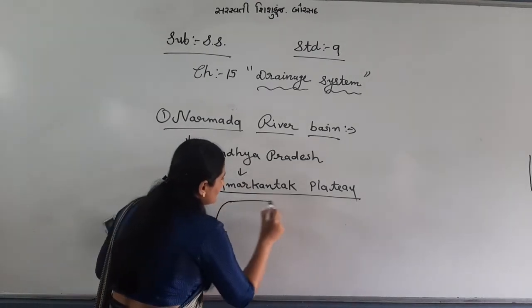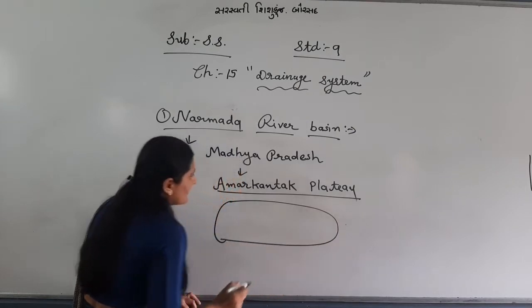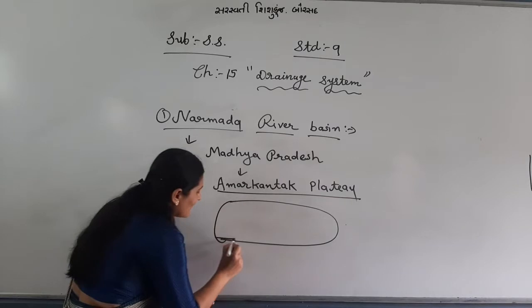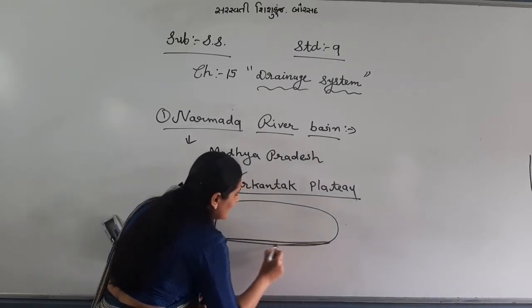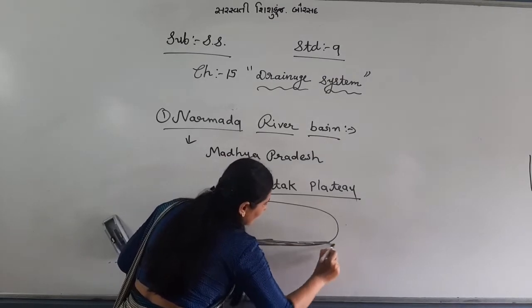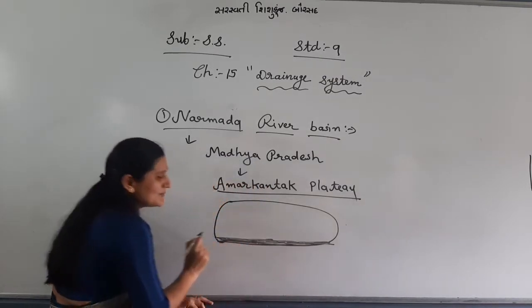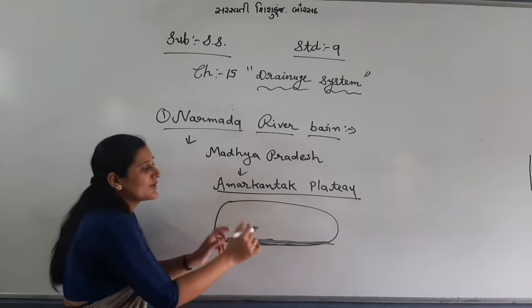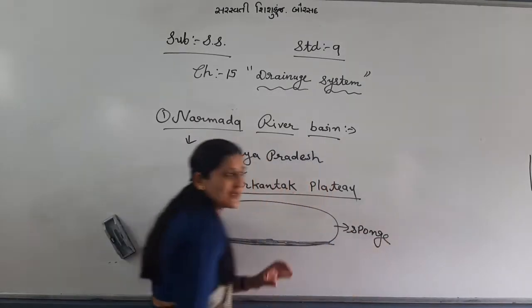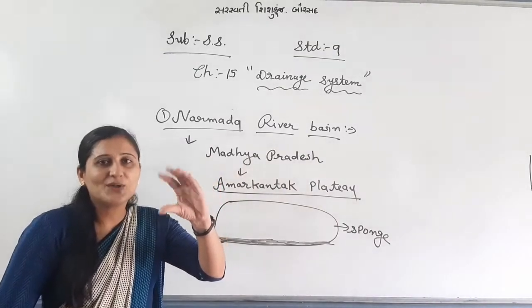Just imagine, this is the Amarkantak Plateau. Downside it is very hard. So when rain comes, it is like a sponge. This plateau is like a sponge. Have you seen a sponge, how it absorbs water, right?